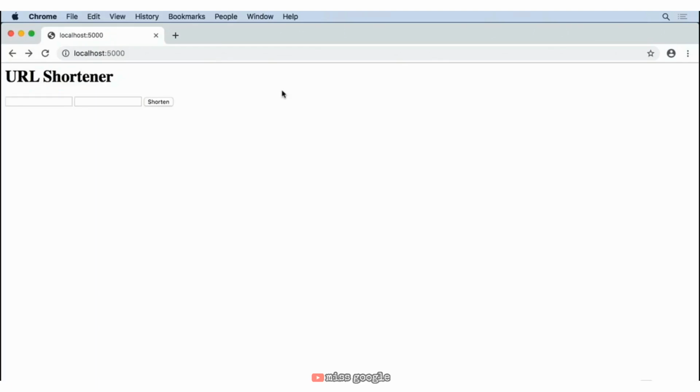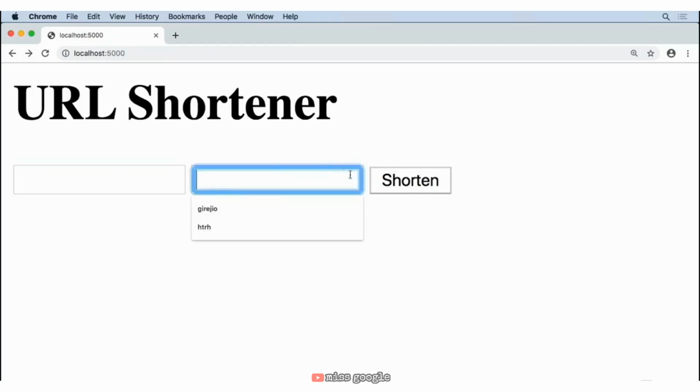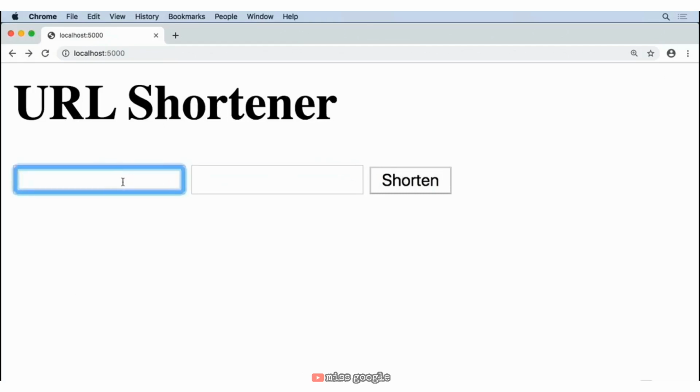If we reload, we can see these elements show up, and because on my screen they're a little bit small, I'm going to go ahead and just zoom in here so that you can see this. No need for you to do this as well. I just want to make sure that you can see what I'm working with. But you'll notice that this is not a great situation for someone who visits our website. They just say, oh, URL shortener, and there's 2 boxes and shorten. They have no idea how to work with this.